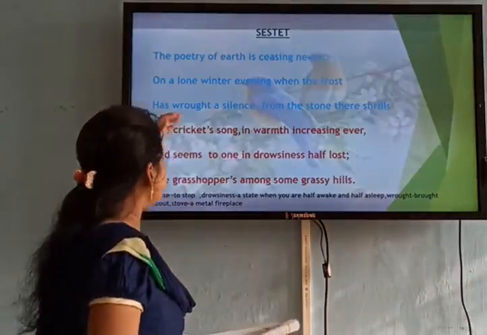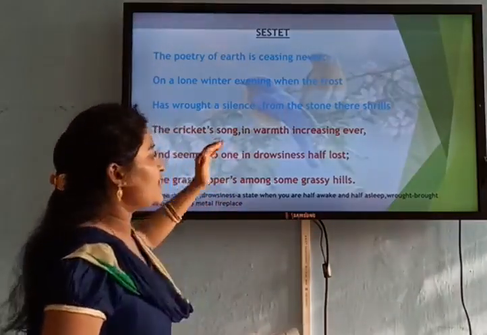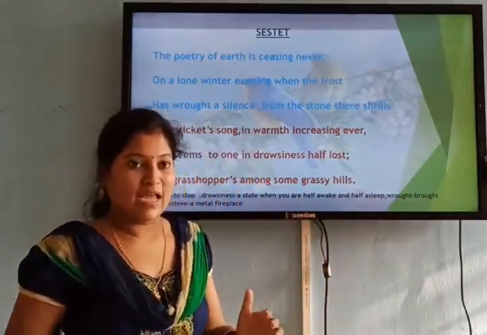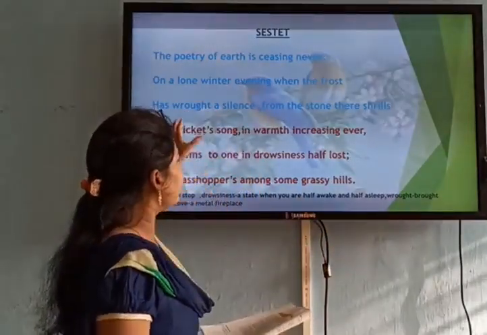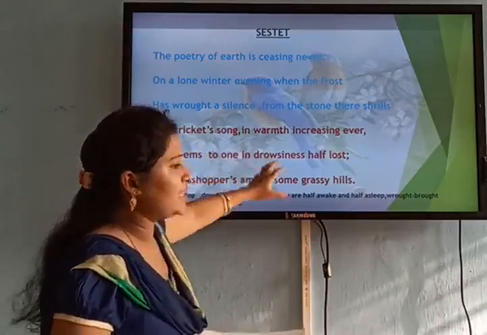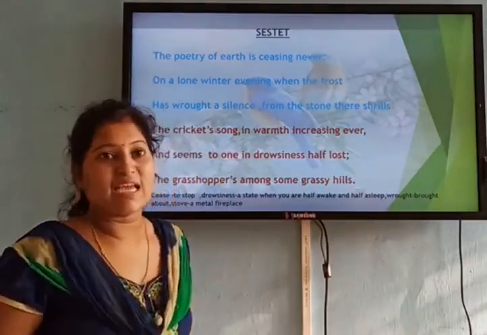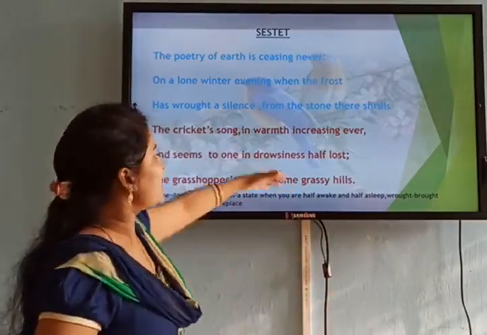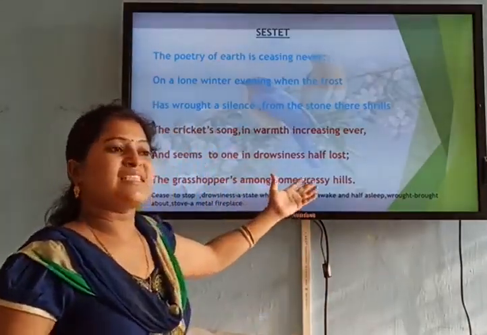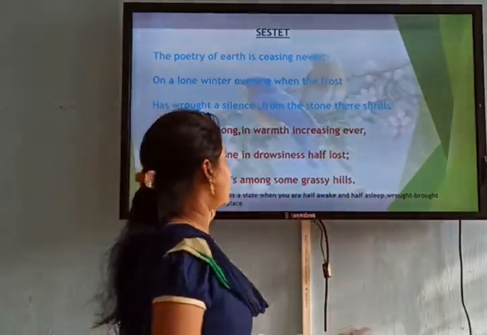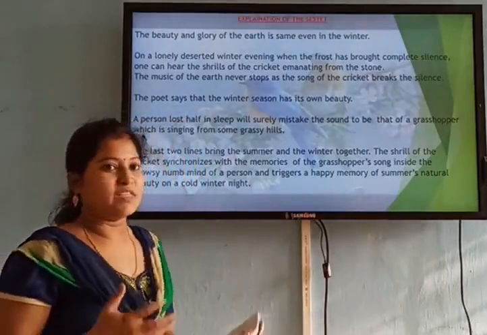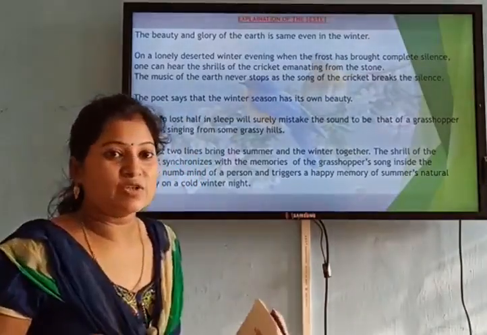and he feels that the sound is coming from the grasshopper. The grasshopper is representing the summer season, and so he feels that the grasshopper is somewhere singing because he is in a drowsy state. He is half asleep, and now he feels that this sound of the cricket is similar to the sound of the grasshopper. Now again we will see the explanation once more so that it's very clear to you.